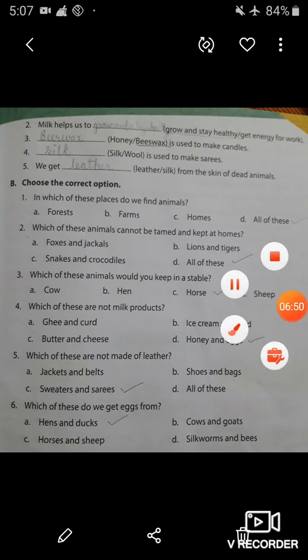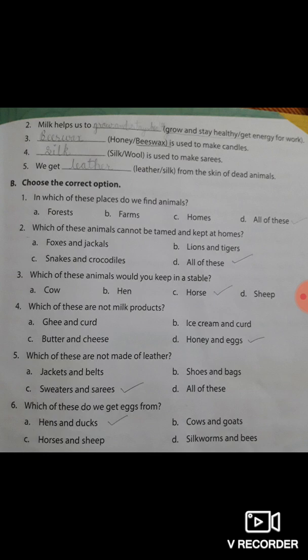Now let's come to question B, that is choose the correct option. Here four options are given in each question. The first one is, in which of these places do we find animals? You know very well we find animals in many places like forests, farms, homes. So here our answer is all of these, that is option D. Now the next one.